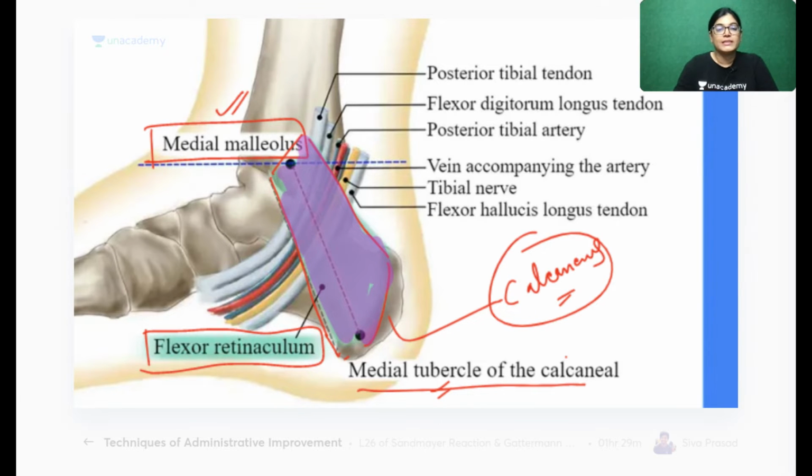nerve. Actually, you can see many structures. From medial to lateral, the structures traversing here are the tibialis posterior tendon, flexor digitorum longus tendon, posterior tibial artery and veins, tibial nerve, and flexor hallucis longus.